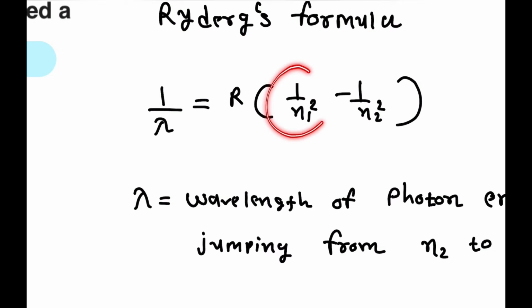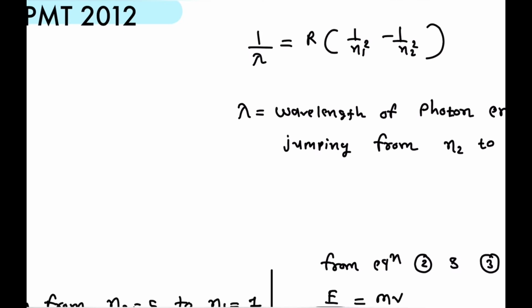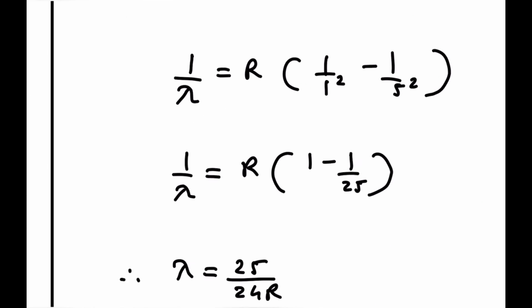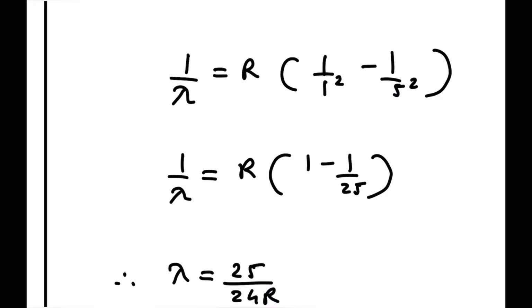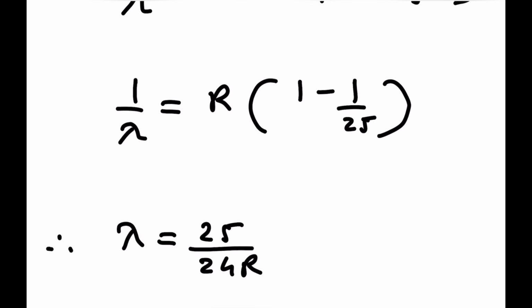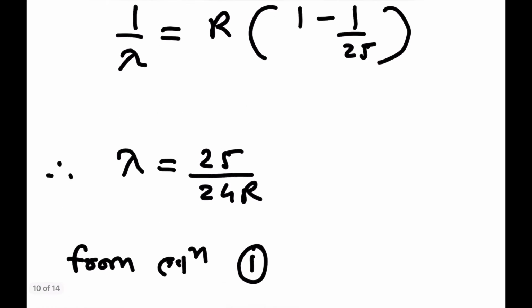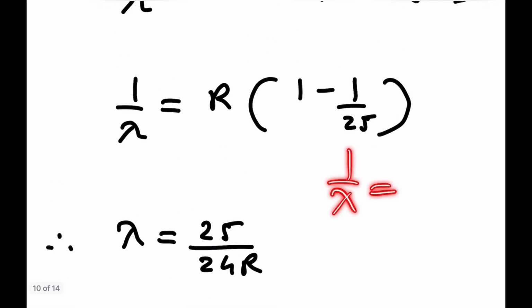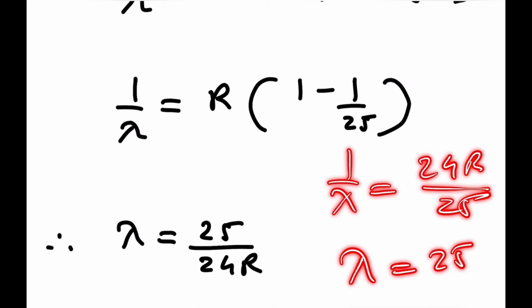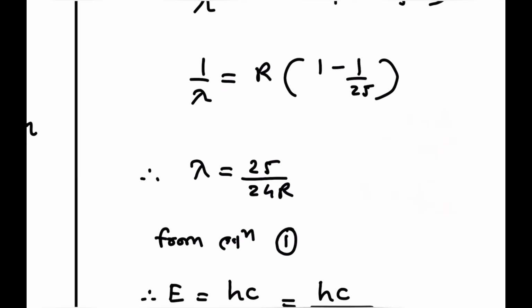In place of 1 upon n1 square we put 1 upon 1 square, and 1 upon n2 square is replaced by 1 upon 5 square. So 1 upon lambda is equal to R into 1 minus 1 by 25, so 25 minus 1 by 25. That is, 1 upon lambda is equal to 24R by 25. So lambda becomes 25 divided by 24R.